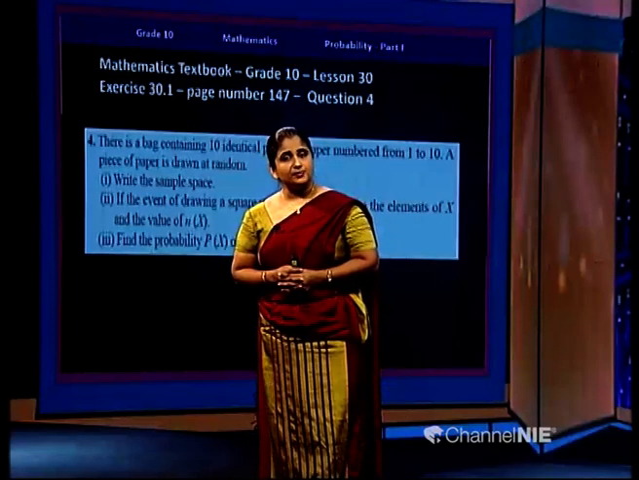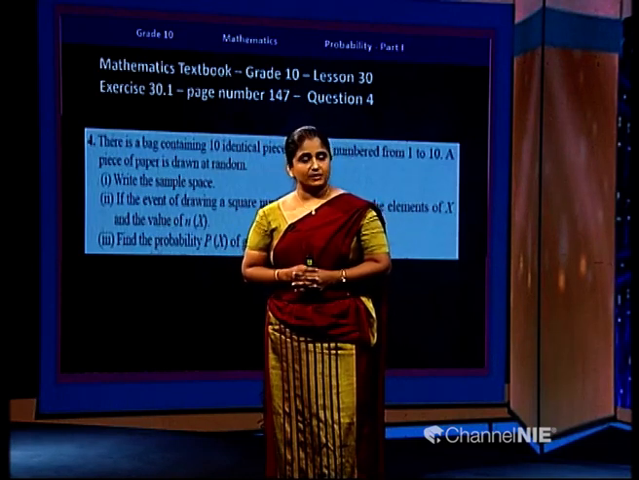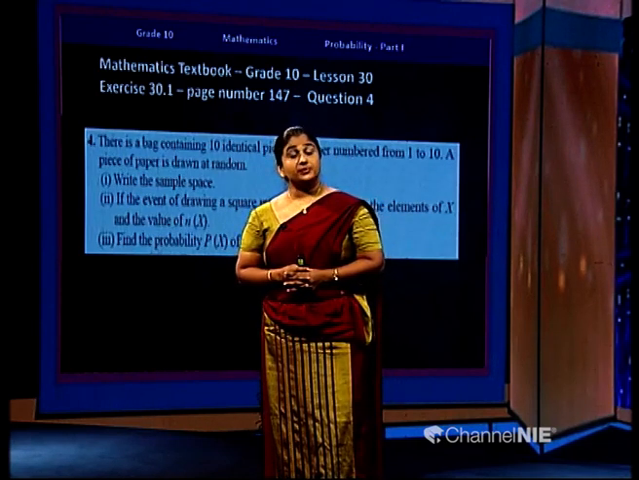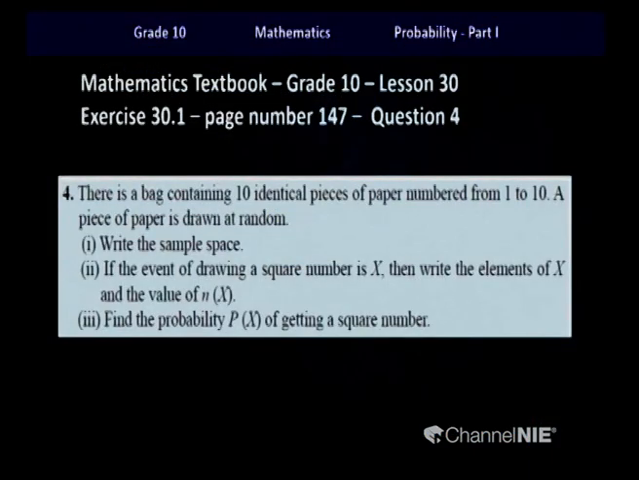Let's look at your textbook. Exercise 30.1 on page 147. Let's go through question number 4 of this exercise. There is a bag containing 10 identical pieces of paper numbered from 1 to 10. A piece of paper is drawn at random. First part of the question: write the sample space.